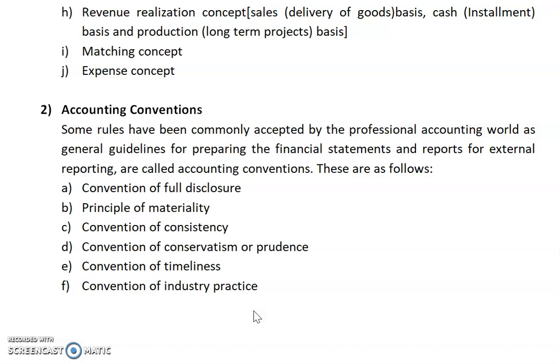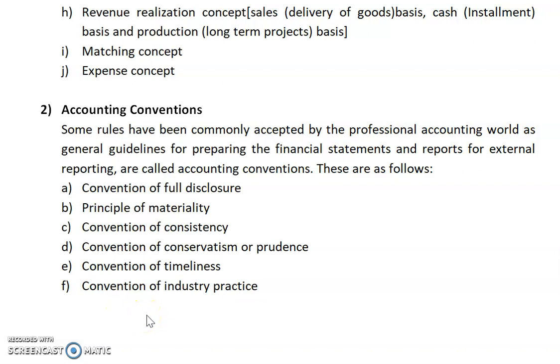Convention of timeliness. In this convention, we will take decisions on a time basis, so that we can take the benefit from those decisions. If we take a late decision, then that information will not be worthwhile for us.